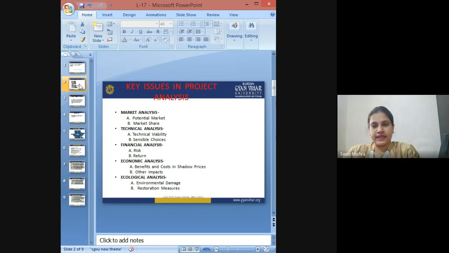Next is the technical analysis, which actually assesses or analyzes the technical viability of a project, whether the project is technically viable or not. Which means that, whatever technology is required to carry out this project, whether we have that technology with us or not, and whether our labor or the employees or the task force is skilled enough or not to work on that technology.